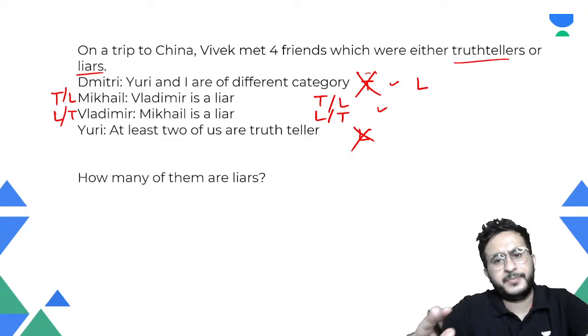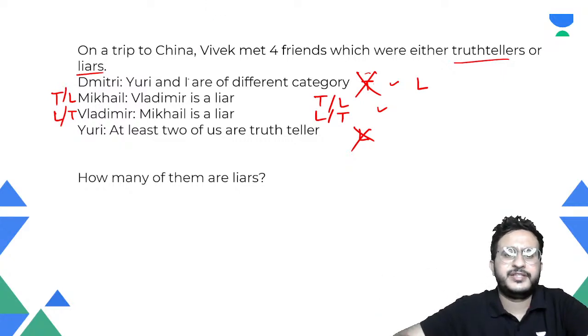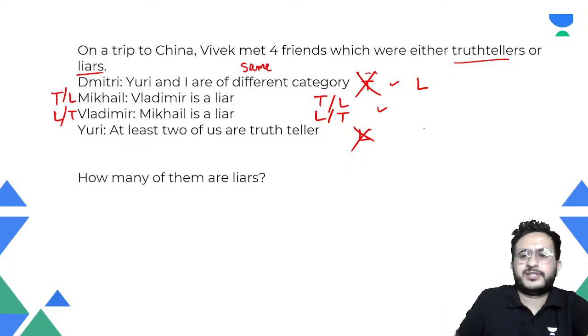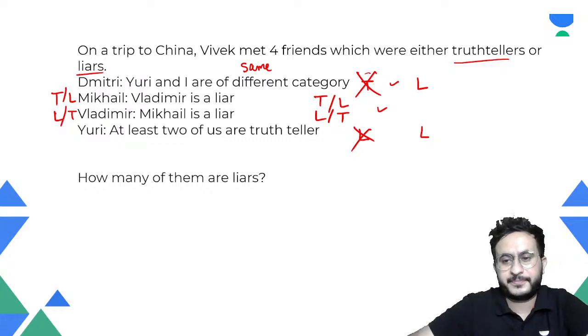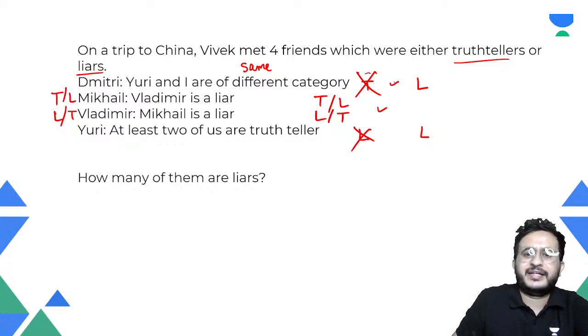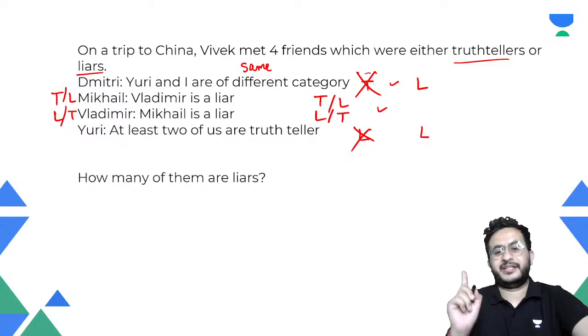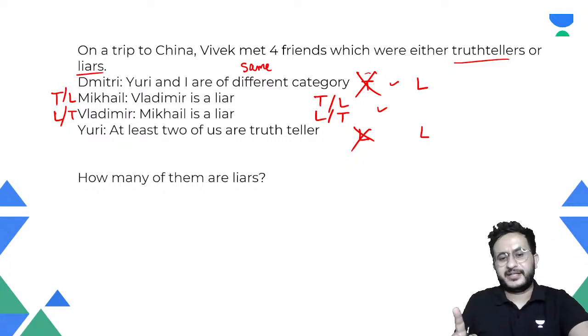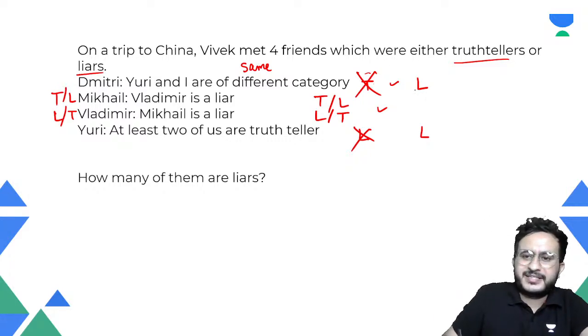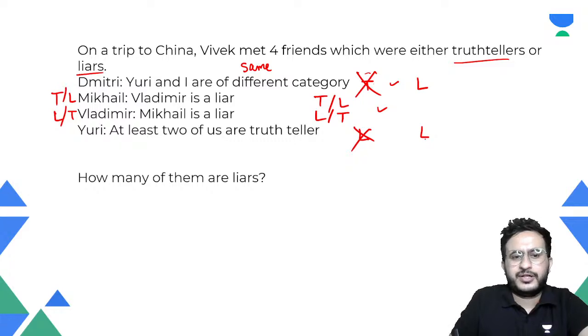Okay, so Dimitri is a liar, and he says Yuri and I are of different category. So he's a liar, so he will tell a lie. They both are of the same category. So this person will also be a liar. If he's telling a lie, he's saying that they are of different category, that means we have to consider his statement a lie. If his statement is a lie, then this person is also lying.